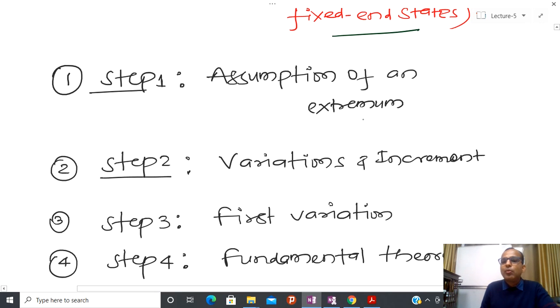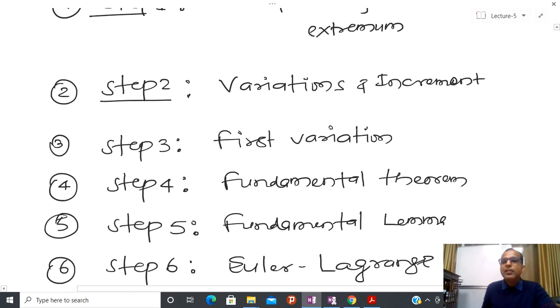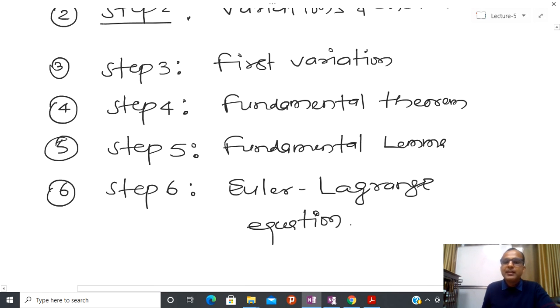We will see what the feasible type of function is. Basically we are going to talk about a particular problem. After that we take the increment. From the increment I will take the first variation, and after that I will apply the fundamental lemma. From the fundamental lemma we get a result, that is the Euler-Lagrange equation, and then we just have to solve the Euler-Lagrange equation. That will give us the necessary condition.